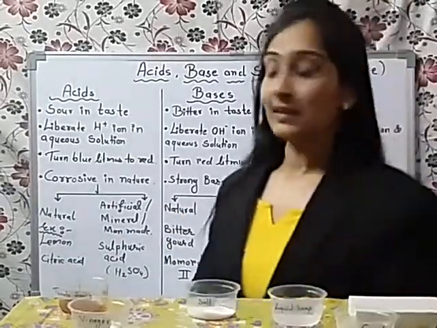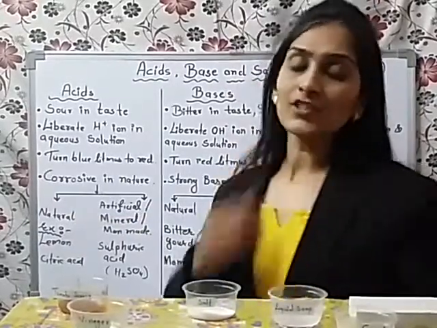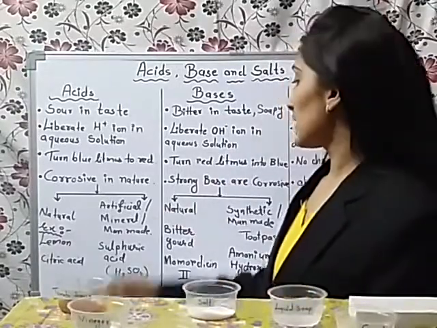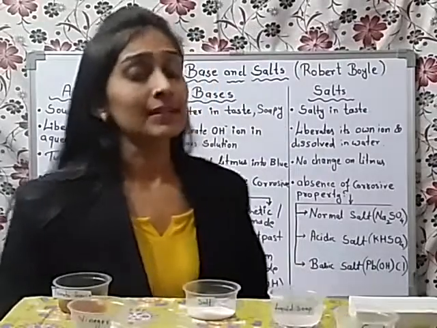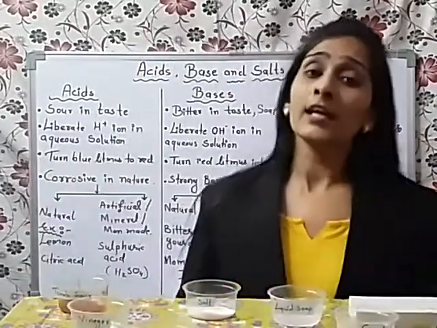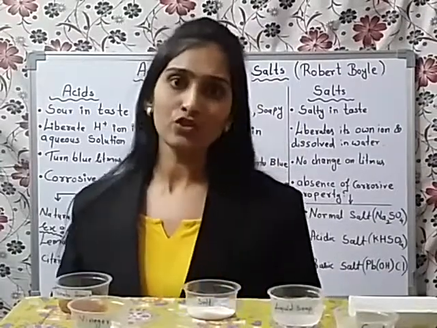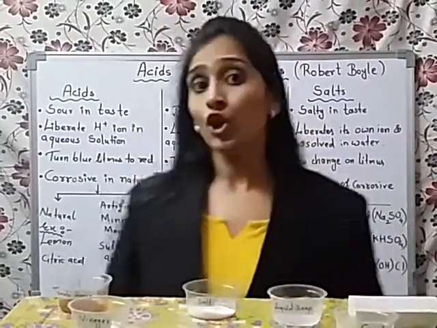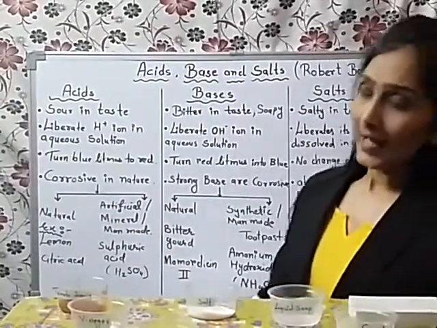Another type of acid is the artificial, mineral, man-made or synthetic acid. These are generally prepared by man in laboratories for a particular purpose. For example, sulfuric acid, that is H2SO4. One acid, hydrochloric acid, is present in the human body, in the stomach of animals, which helps in the digestion of food, as well as killing the germs present inside the food. So it is considered as both a natural as well as an artificial acid.